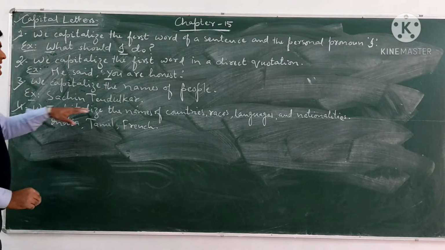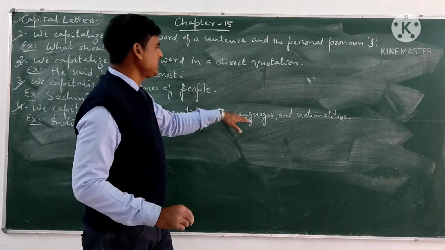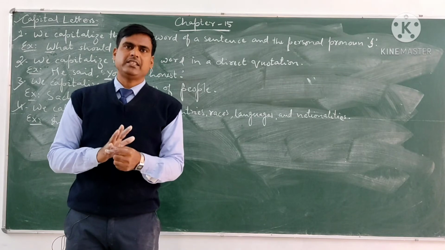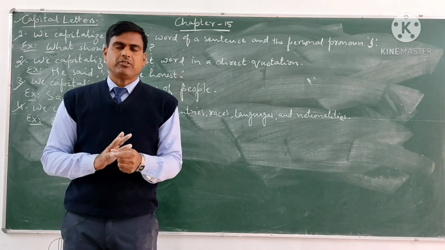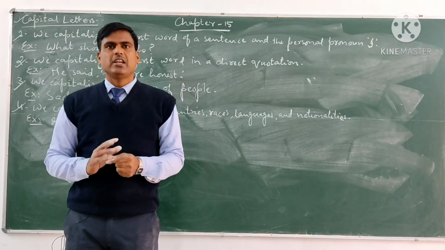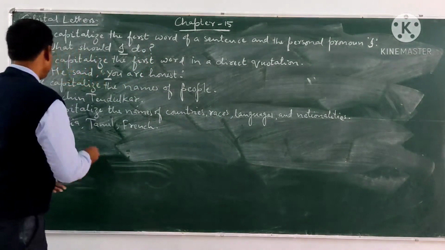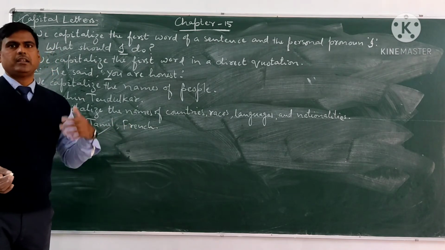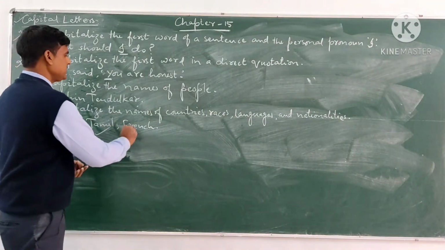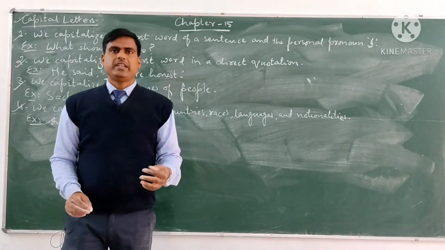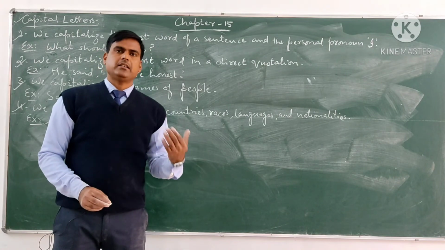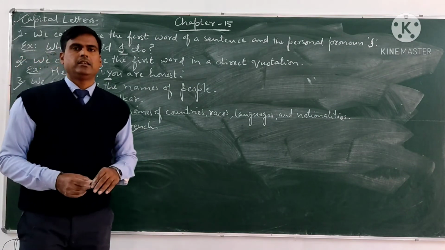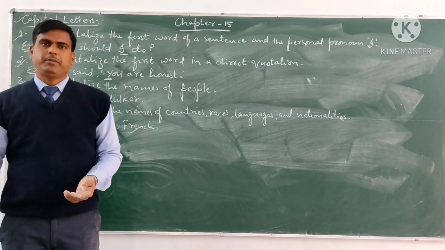Number 4, we capitalize the names of countries, races, languages and nationalities. We always write the names of countries, races, languages and nationalities with capital letters. For example, we can say India. This is the name of a country. We can say Tamil. Tamil is a language, it is also a race. We can say French. French is a language, French is a nationality, and it is also a race. So we will write the names of countries, races, languages and nationalities with capital letters.